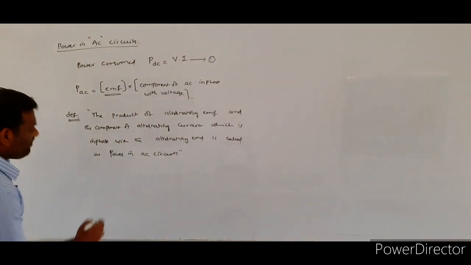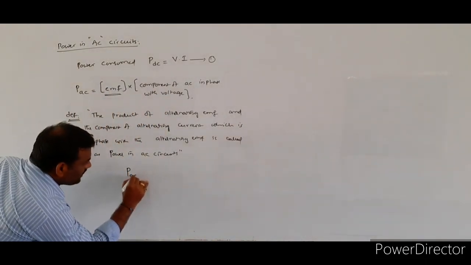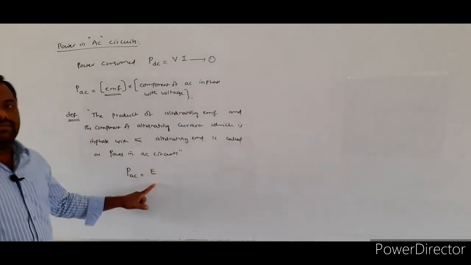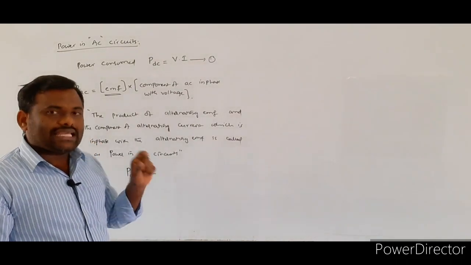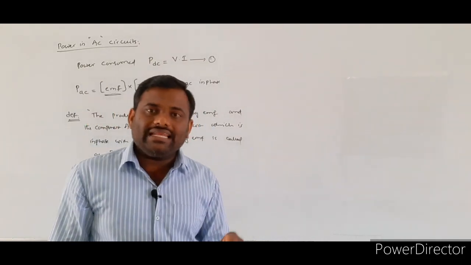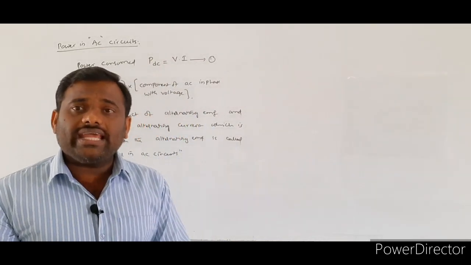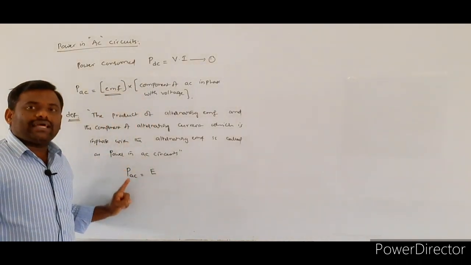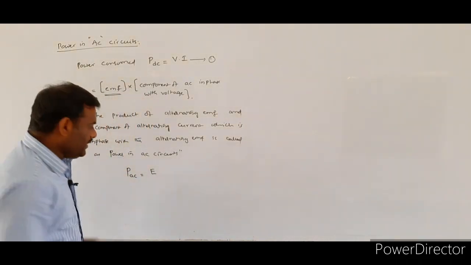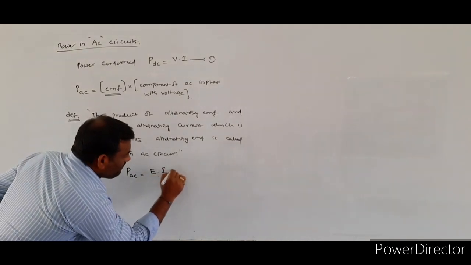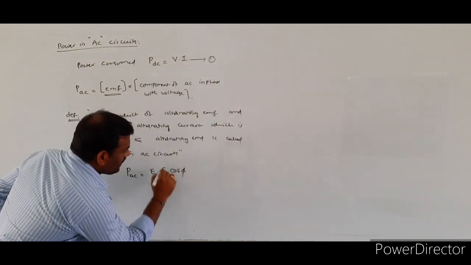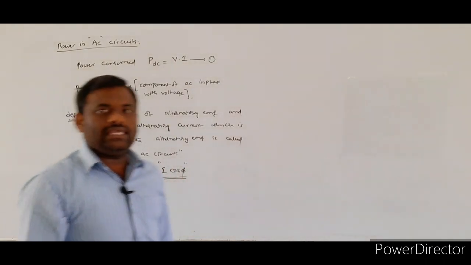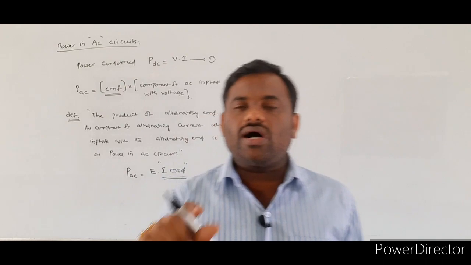So here the formula for the power in the AC circuits is equal to, here EMF will be represented by capital E. A capital E denotes the instantaneous value of EMF. So the power in the AC circuits is equal to E into the component of the alternating current which is in phase with the EMF, which is nothing but I cos phi.